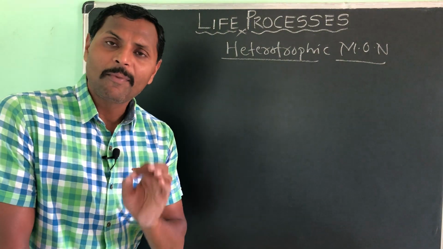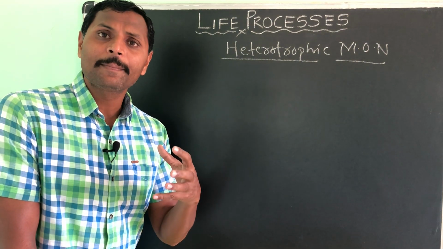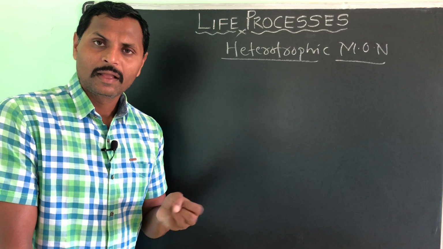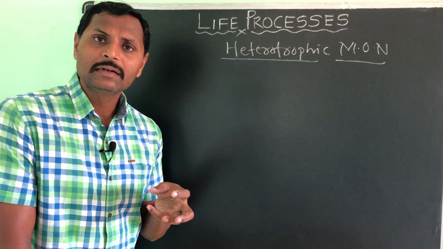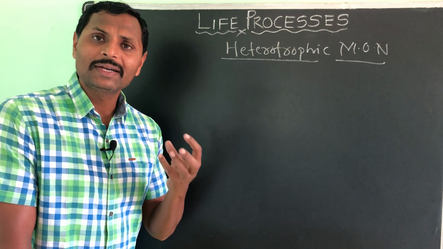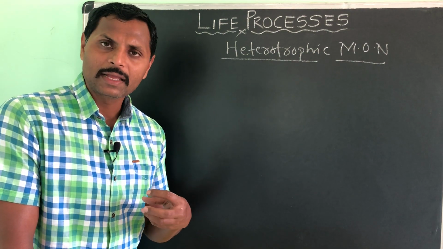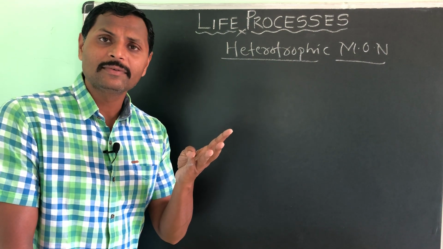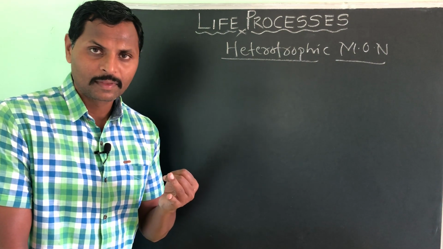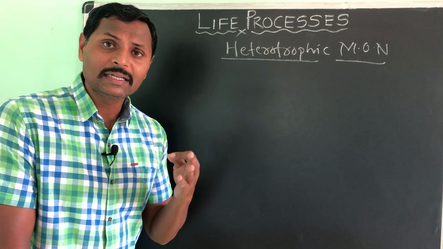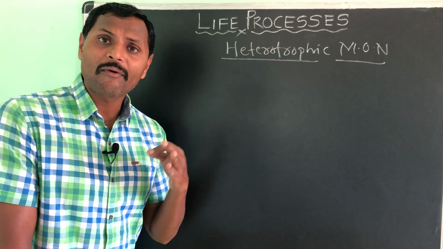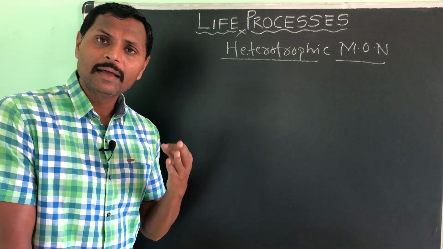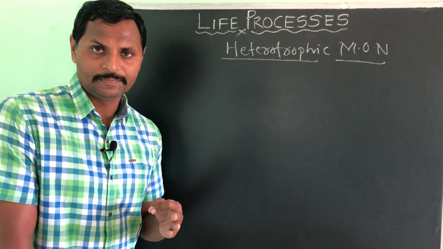Macronutrients means the body needs those nutrients in a larger quantity, whereas micronutrients, the body needs in a lesser quantity. So macronutrients, name the macronutrients: carbohydrates, fats and proteins. Then what is the use of carbohydrates and fats to the man? Simply they provide the energy to us. That's why we need carbohydrates and fats in a major quantity.